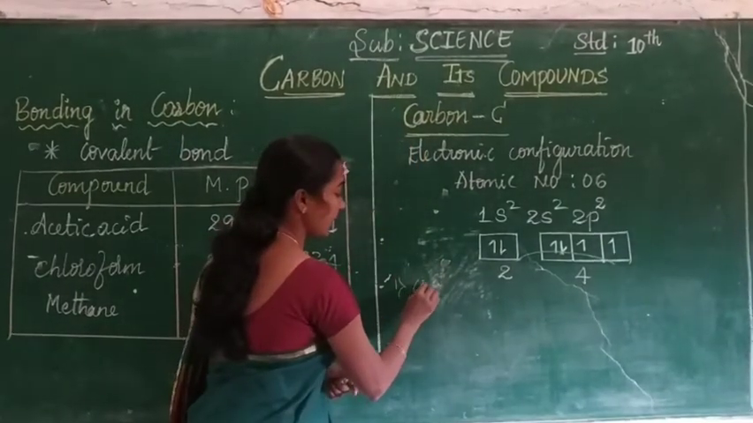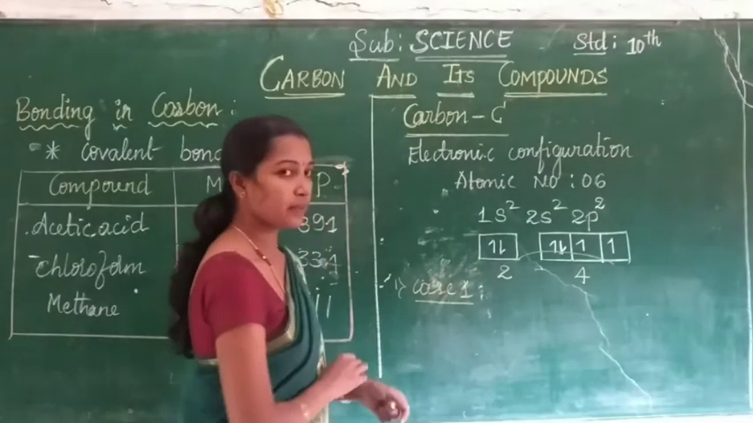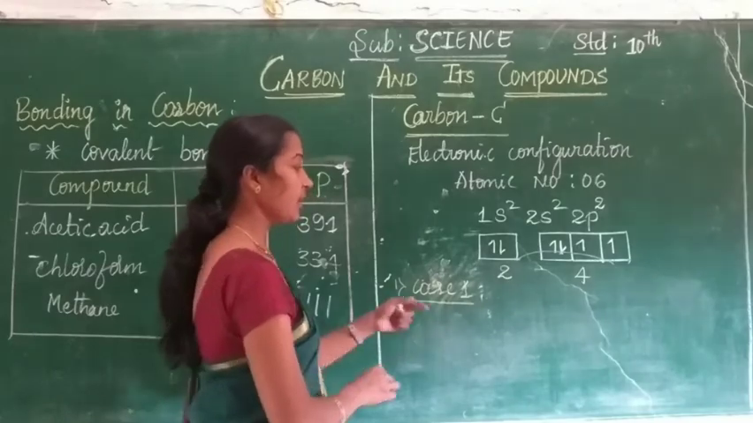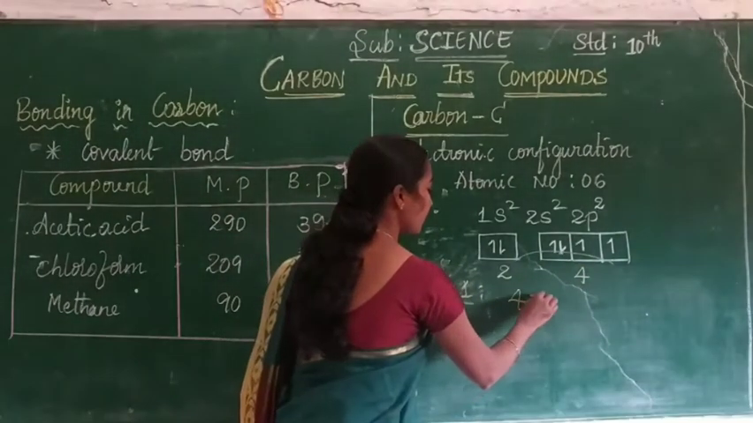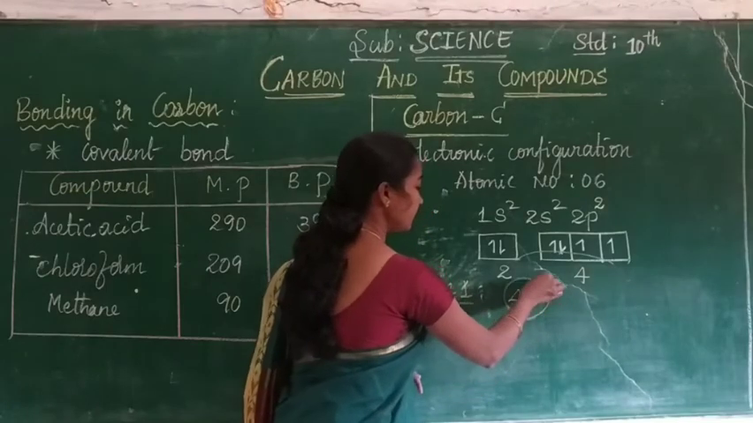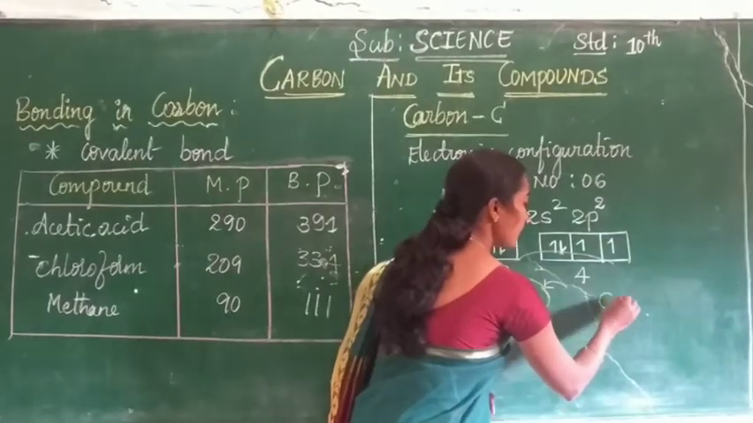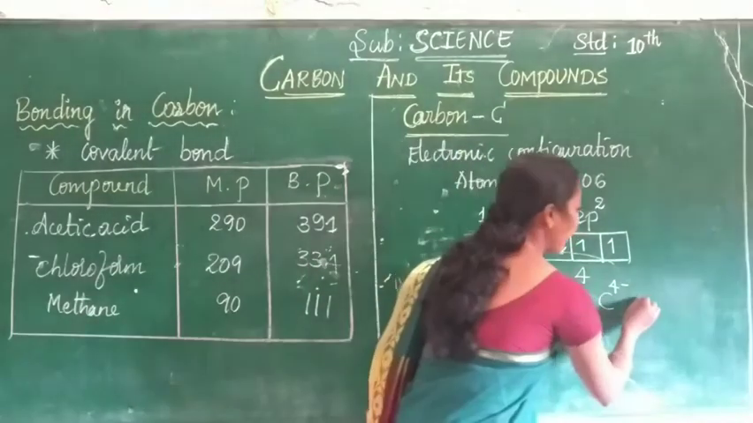Okay children, now let's see what happens when it receives 4 electrons to make the octet structure. In case 1, the first possibility is receiving 4 electrons from another atom. It becomes a C4 minus anion.